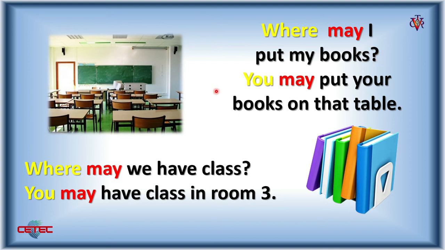Let's see another example. Where may we have class? You may have class in room 3. Where? It's about place. Room number 3. We have a class. So in general, you may have a class in room 3. So it's specific information about where.